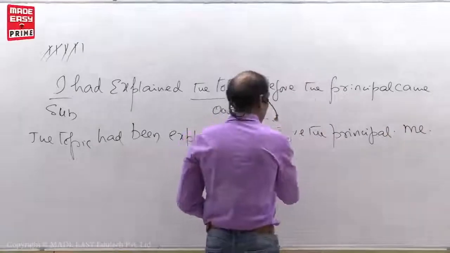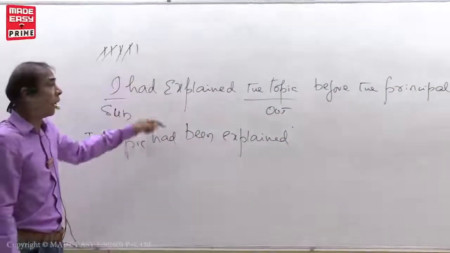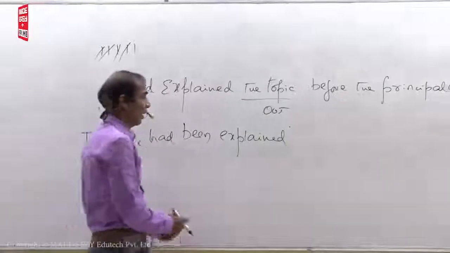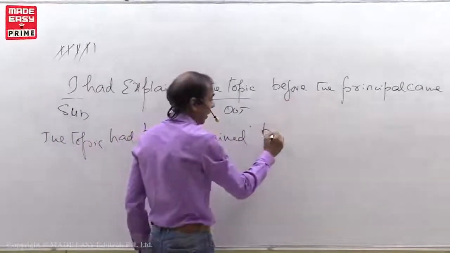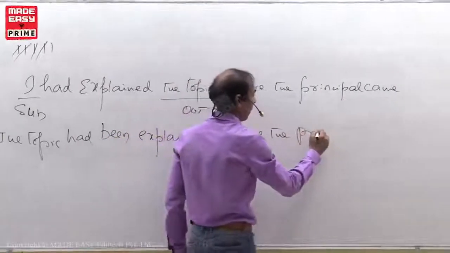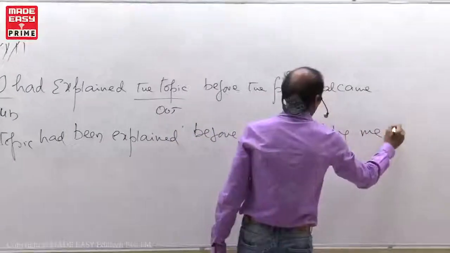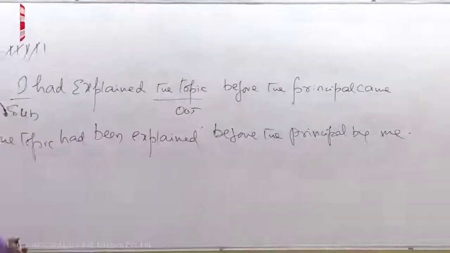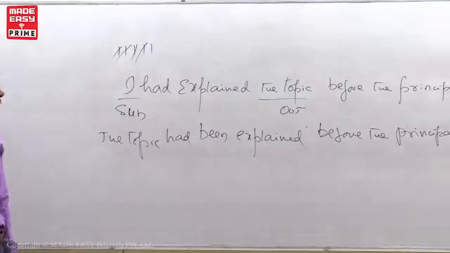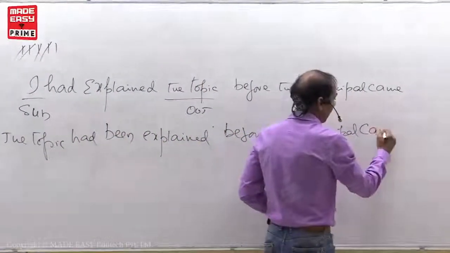Look at the board. What is the last point? Put by. Where do you have to put by? After V3. But if any main point is there, like this, before the principal, by me, right? The topic had been explained before the principal came, by me.